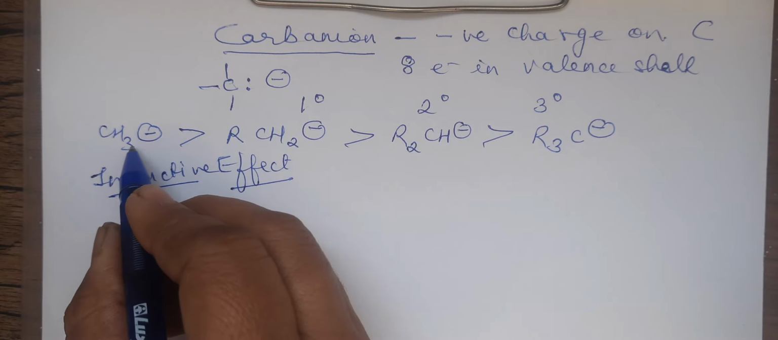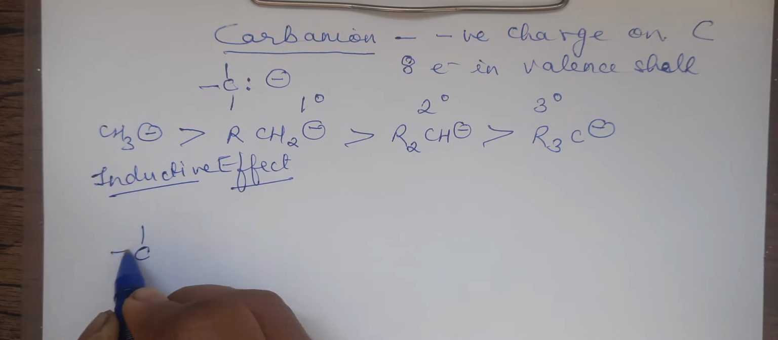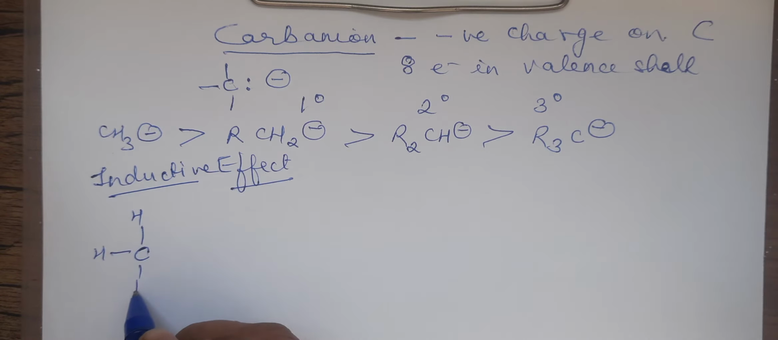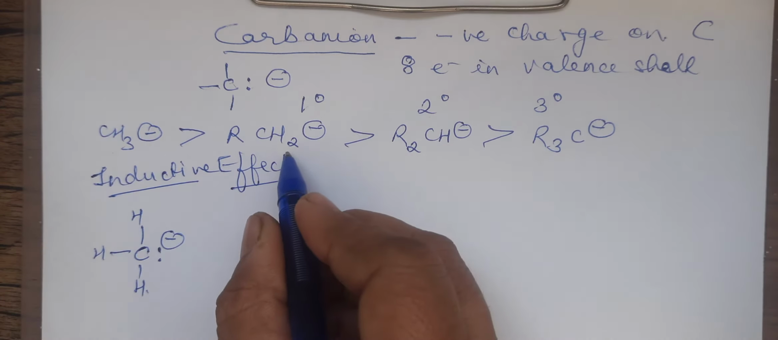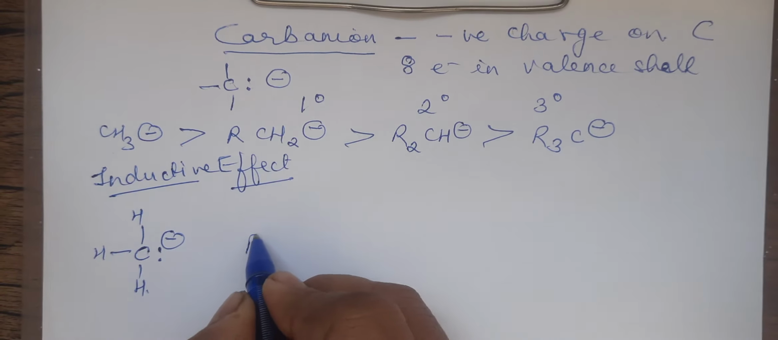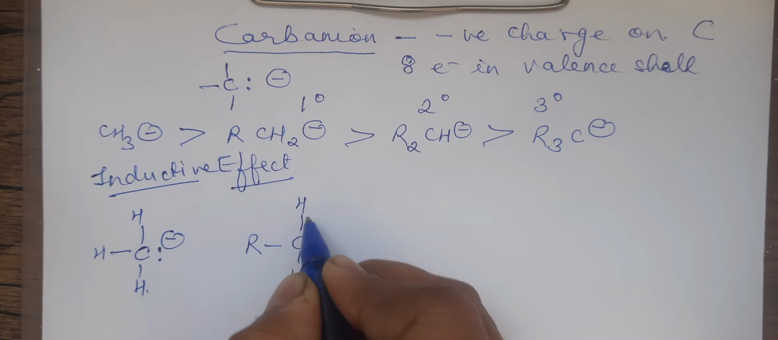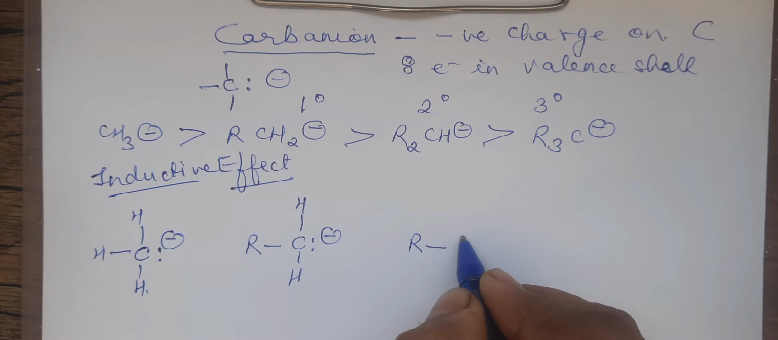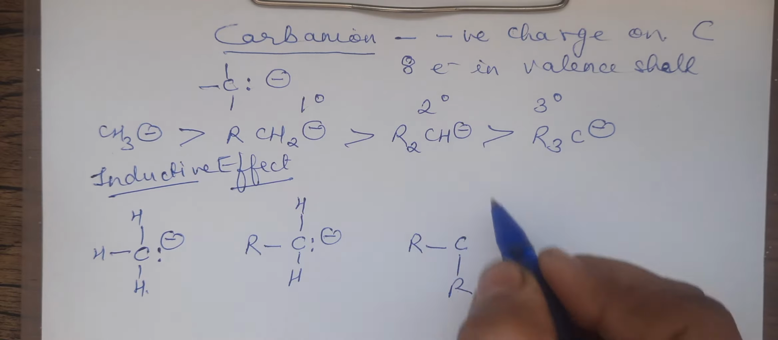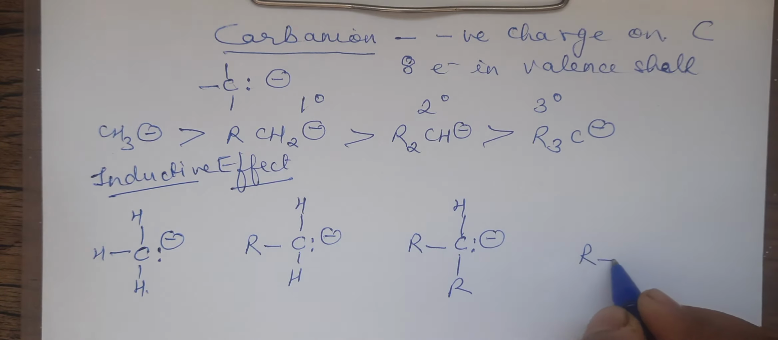Now let us draw the structures in open form and then see. The first one contains 3 hydrogen atoms, CH3, and one pair we show with the negative charge. The next one is R, then C, R C H. I'm opening it up and showing it to you so that you can understand in a better manner. There will be 2 R's in the secondary one, with H and the negative charge. And in the last one, you have 3 alkyl radicals.